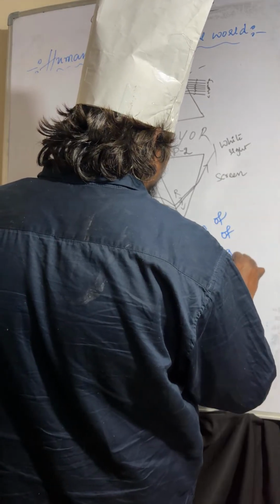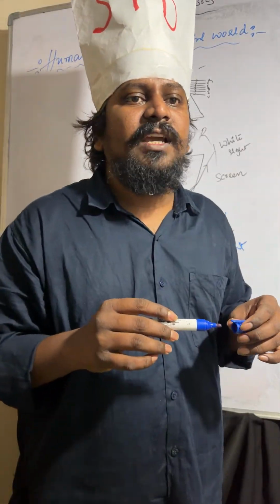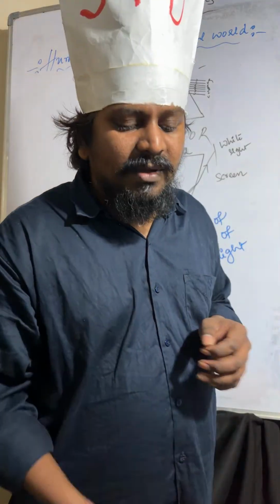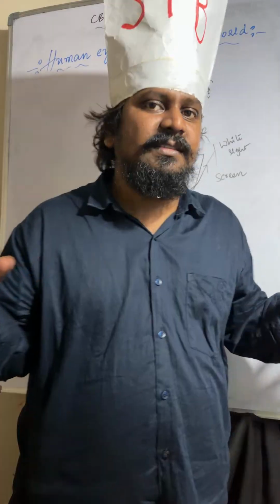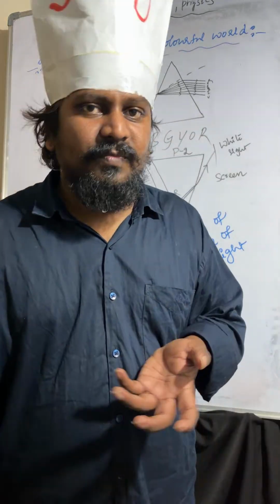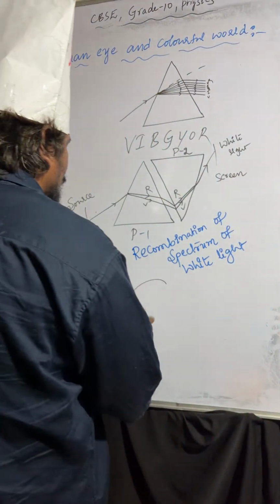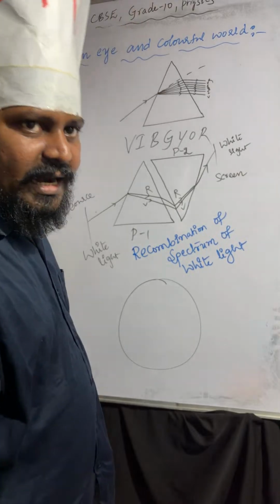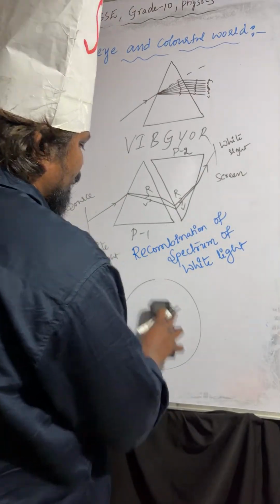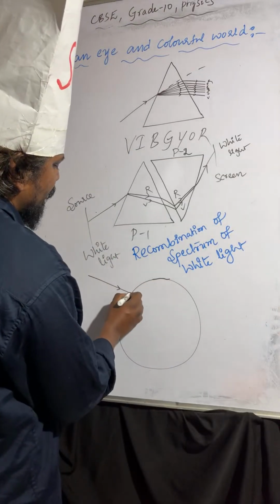Sir, where do we get the rainbow? Normally you can observe a rainbow appearing in the sky. How does it form? What is the phenomenon involved in its formation? If a light ray passes through a water droplet, the white light splits into 7 colors.